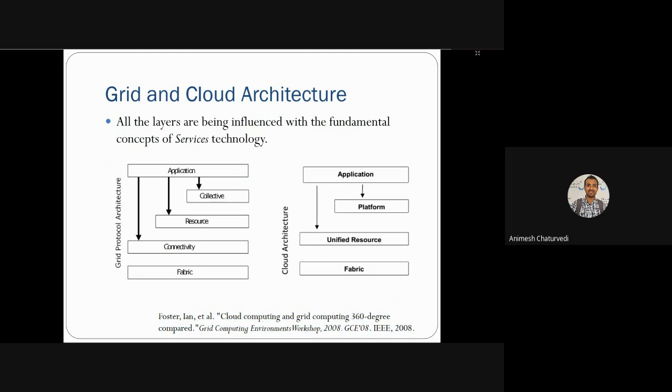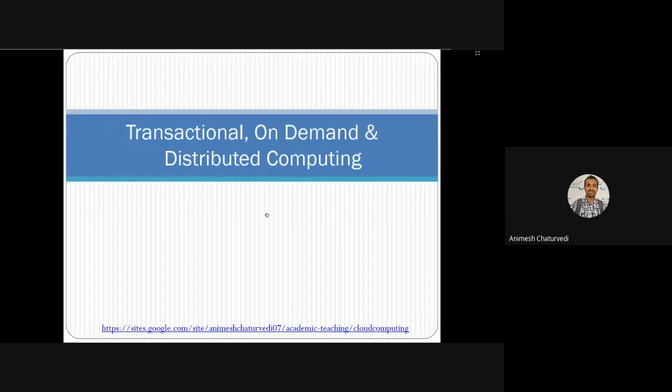In the older history, you can see this type of vocabulary and content, and the technology is the same, but the vocabulary has changed. The layers are the same, but the vocabulary, jargon, and technical terms have changed. Thereafter, in the next part, we'll discuss transactional, on-demand, and distributed computing.